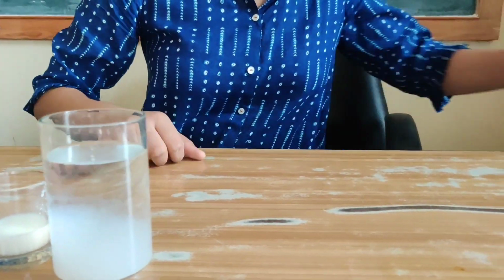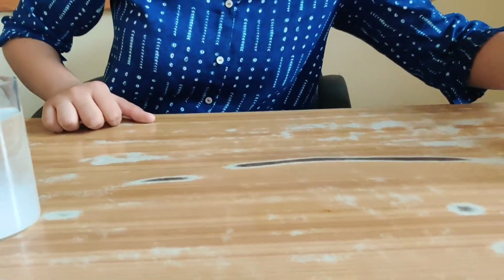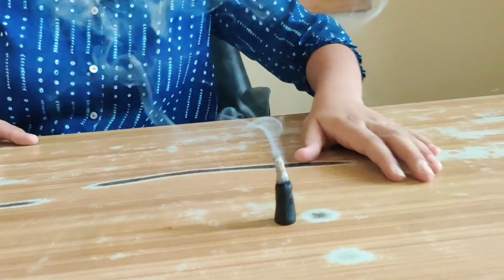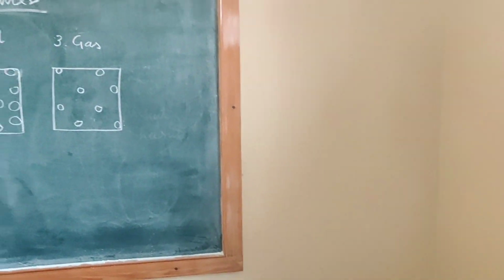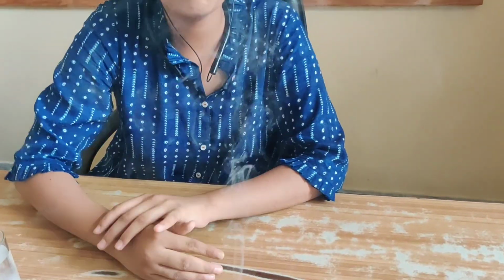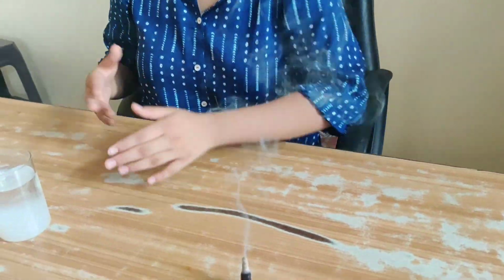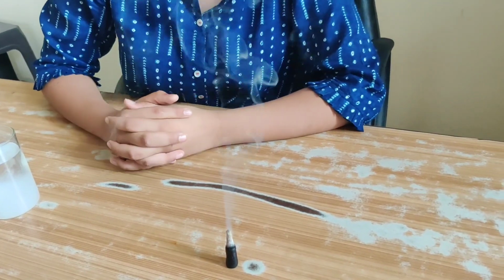Next is gas. You can see this is an incense stick and its vapors are spreading throughout the room. It diffuses very fast in the air because the rate of diffusion of gas is maximum compared to liquid and solid.